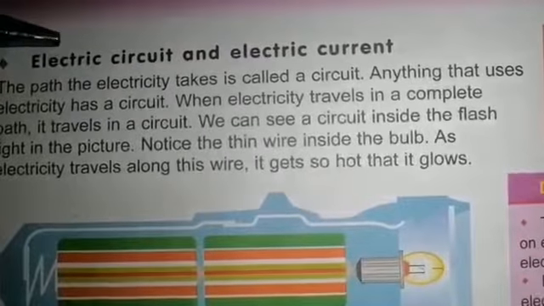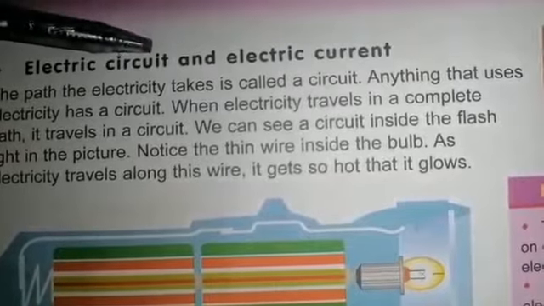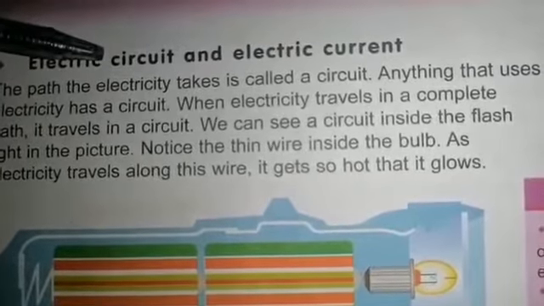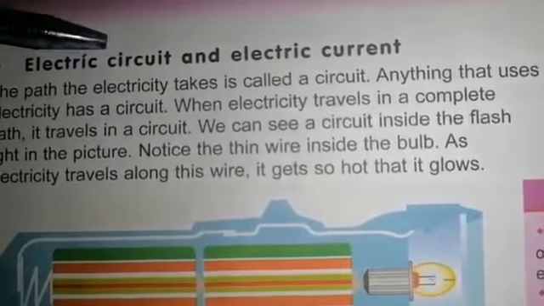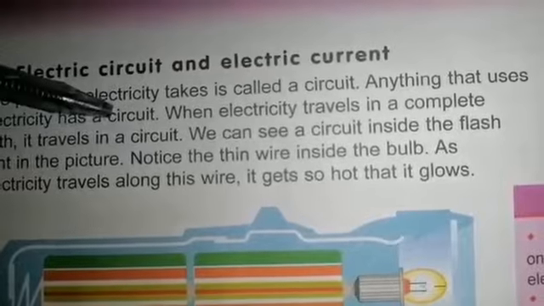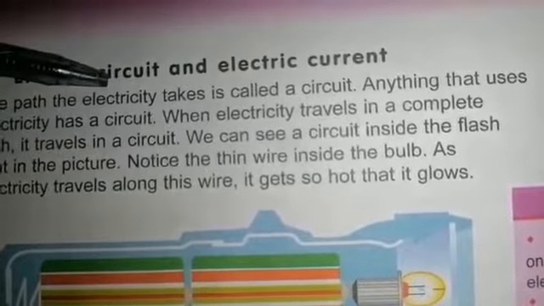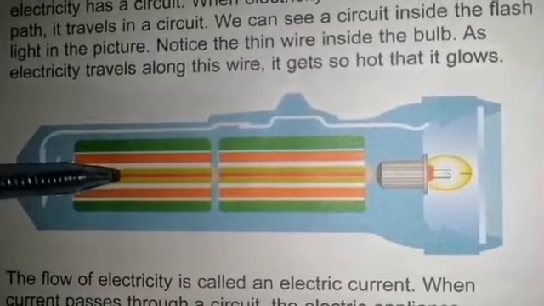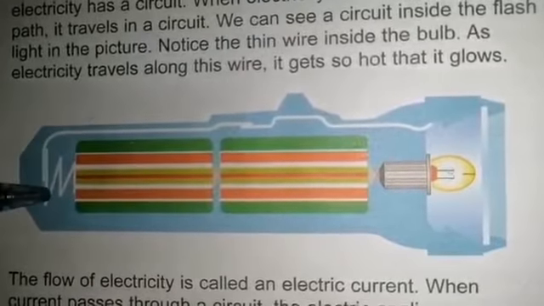So boys, our next topic is electric circuit and electric current. First of all, we will discuss what is electric circuit. So basically the whole pathway through which the electricity can pass is called the electric circuit. Here boys, you can see a torch. So it's a wire and it's an electric current.